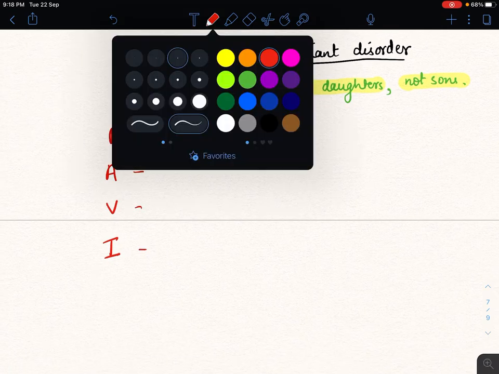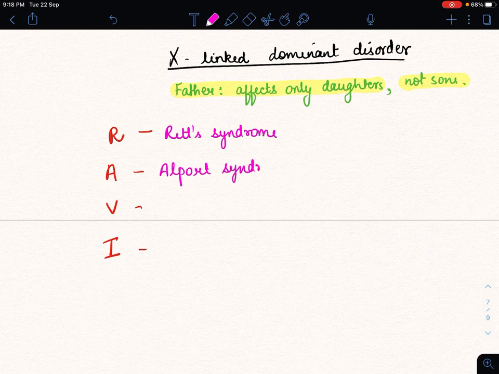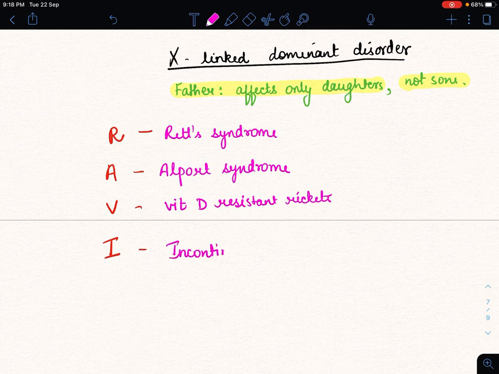R for Rett syndrome, A for Alport syndrome, V for vitamin D resistant rickets, and I for incontinentia pigmenti.